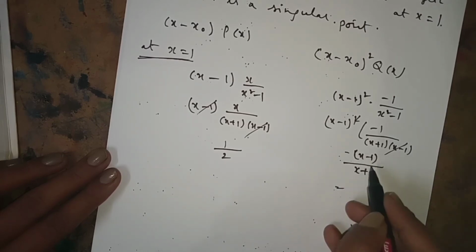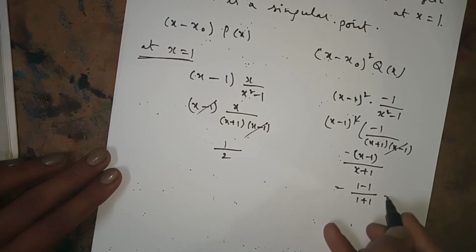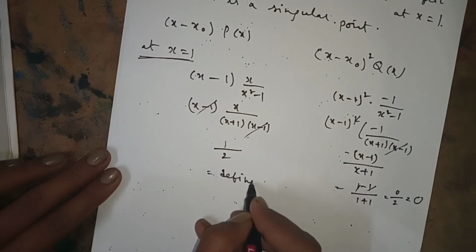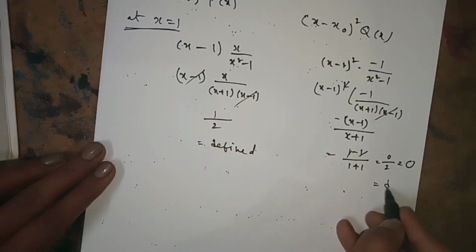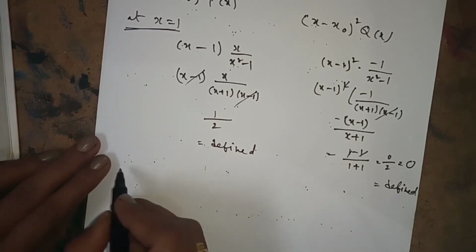If you substitute 1, −(1 − 1)/(1 + 1): 1 − 1 is 0, and 0/2 is equal to 0. It is defined. This is also 0, which means defined: some number, or 0, or negative, or positive, whatever.